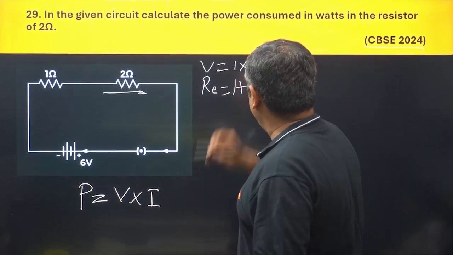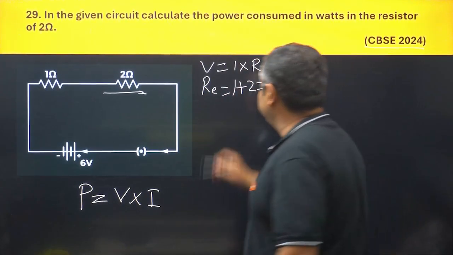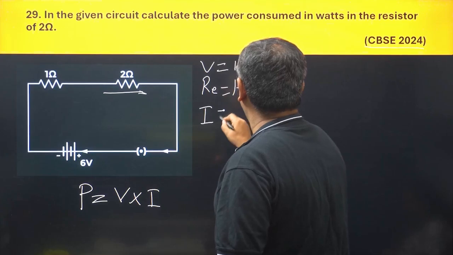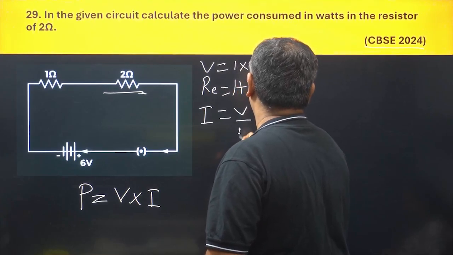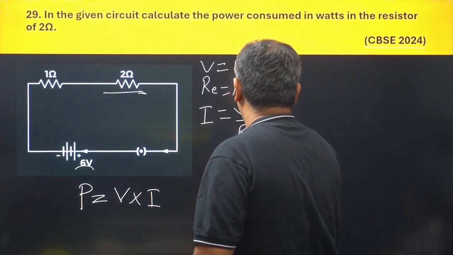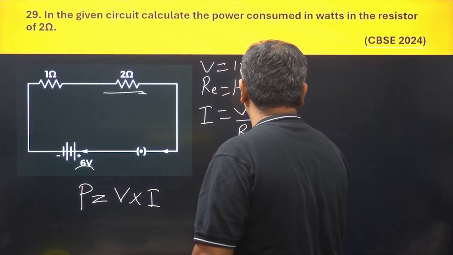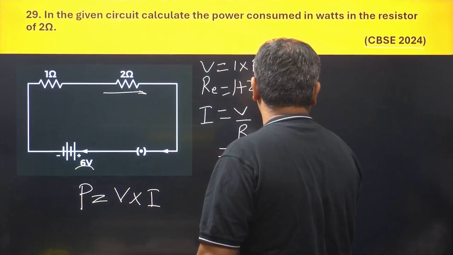So by applying this formula, V is equal to IR, we find out what is the I. I is equal to V upon R. What is V? V given is 6 volts. So we have 6. What is R? R given is 3 ohms, which is 3. So I comes out to be 2 ampere. Okay.